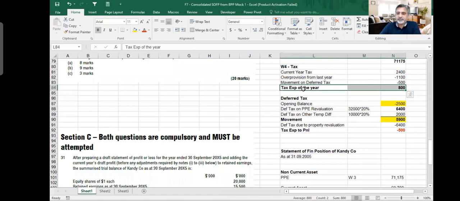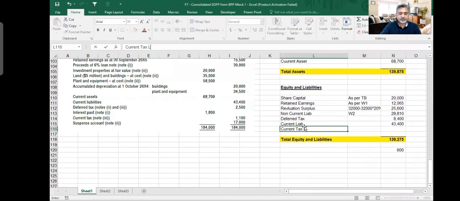So this is current tax expense for the year, 800. This is your tax liability. You will make debit tax expense, credit tax payable. So this is your current tax liability, and it should come here. Now you've got 200 more on this side. So what appears here now? Do we have any number mistaken here?